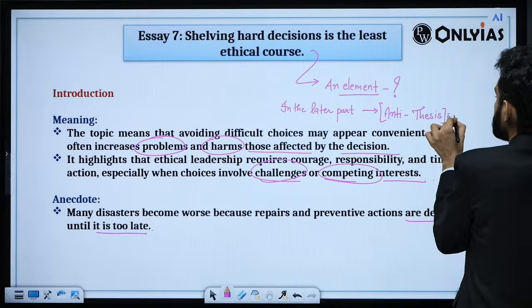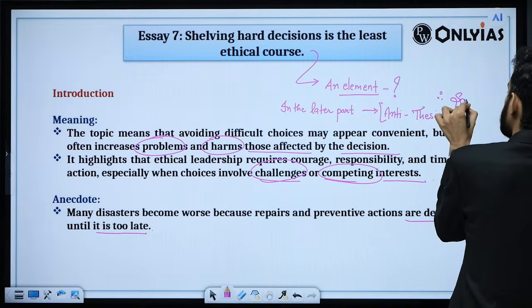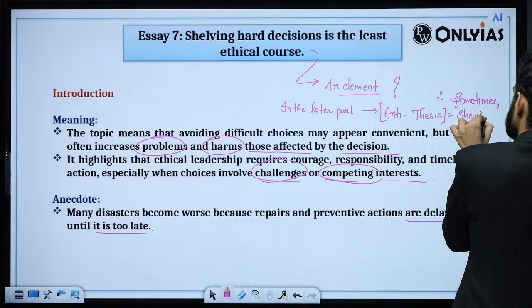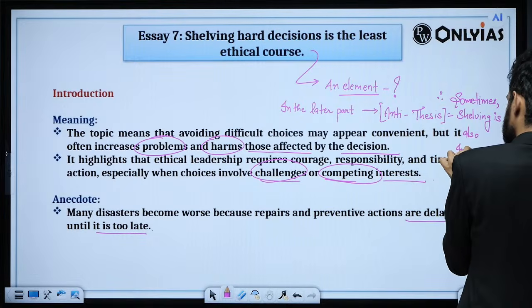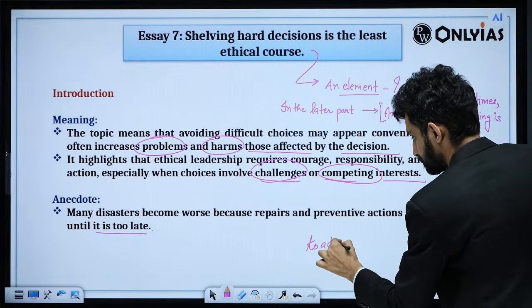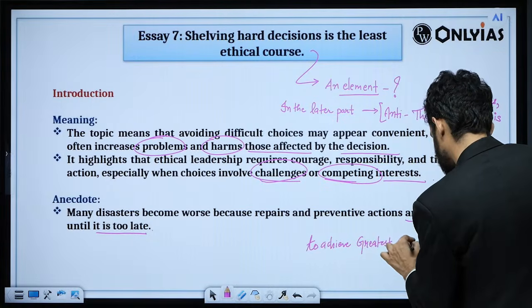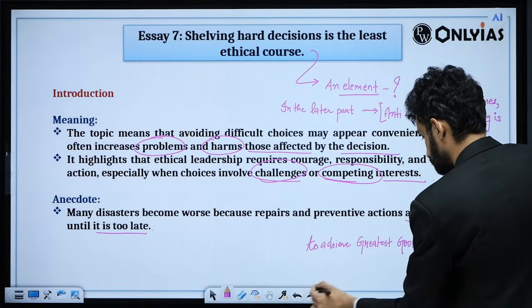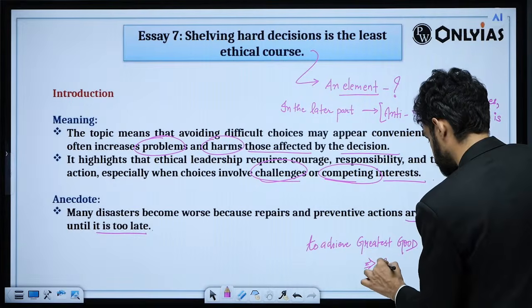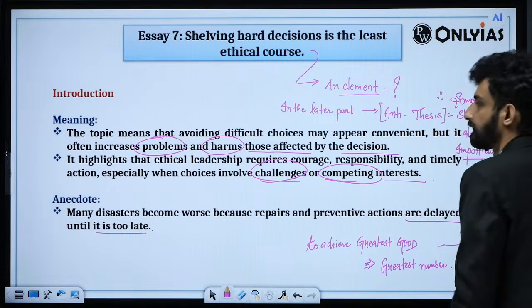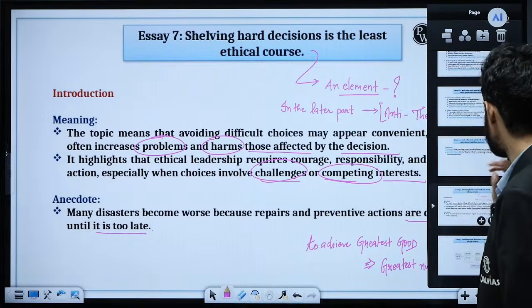Antithesis also sometimes can be, sometimes therefore, shelving is also important to achieve the greatest good for the greatest number as well. So antithesis was important here. So this you can keep in mind.